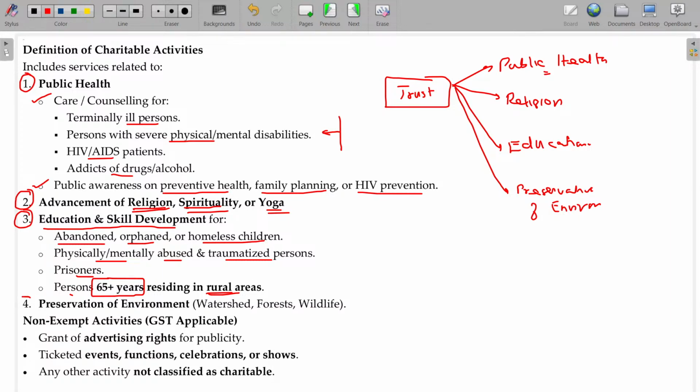Now, preservation of environment, like watershed, forest, wildlife. If you are incurring any expenses or activities for preserving all these things, for those activities any amount collected is not taxable, exempted.